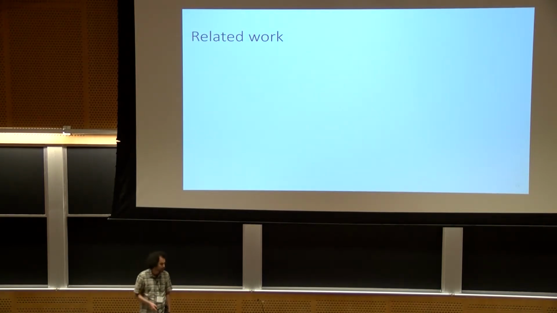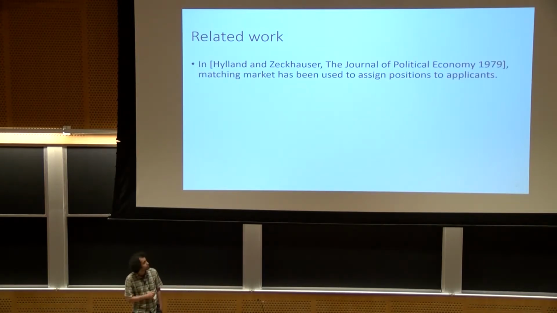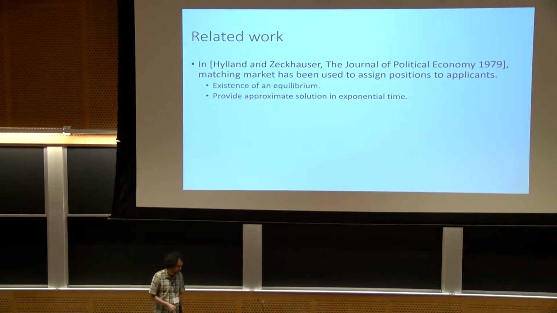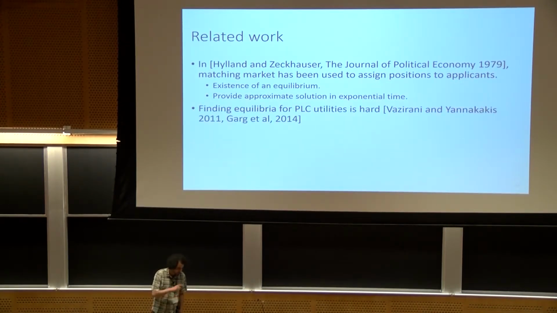So let's talk about some of the related work for computing equilibria for this particular market. This market was introduced in '79 for the application of assigning positions to applicants. The first initial results were an existence of equilibrium proof, also an exponential time algorithm that achieves an approximate solution.